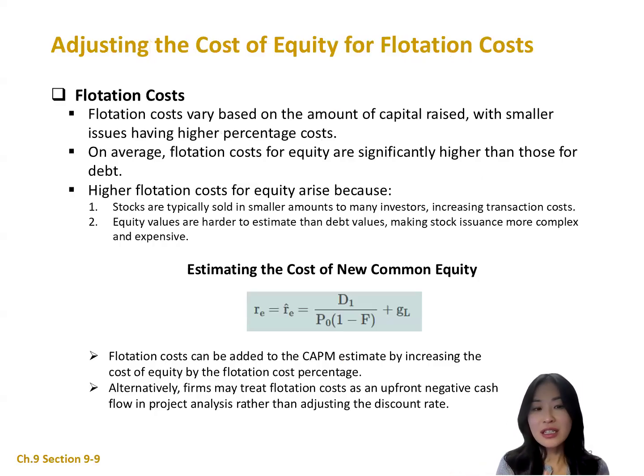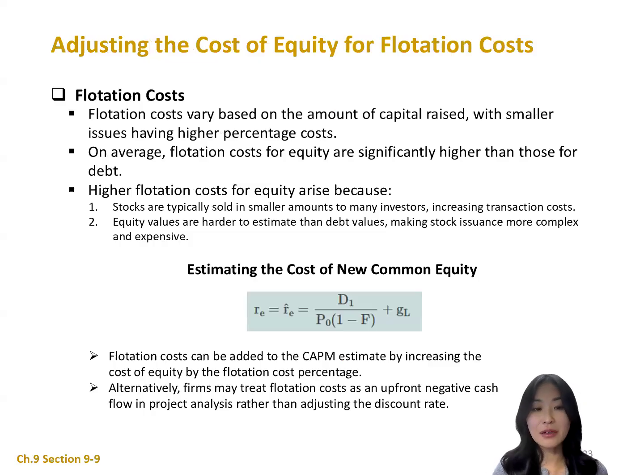Because debt is typically sold in large blocks to institutional investors, so it can reduce the cost. But stock, on the other hand, is sold in small amounts to many investors, increasing expenses for the investment bank, which passes those costs on to the company. Additionally, stock values are harder to estimate than debt values. So this makes the process of issuing stock more expensive and difficult.